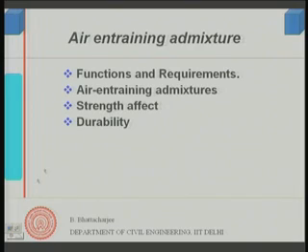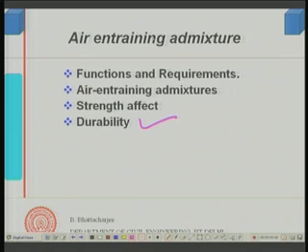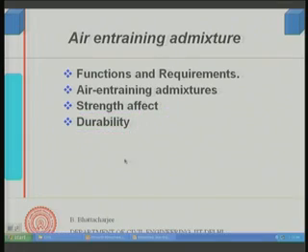But durability is the main concern with this kind of admixtures. Strength will be reduced somewhat because you have introduced new pores into the system. However, you do not mind sacrificing a little bit of strength, because you get the improvement in durability. A fringe benefit is of course that it improves the workability as well. So, that is what the air entraining admixture is about.